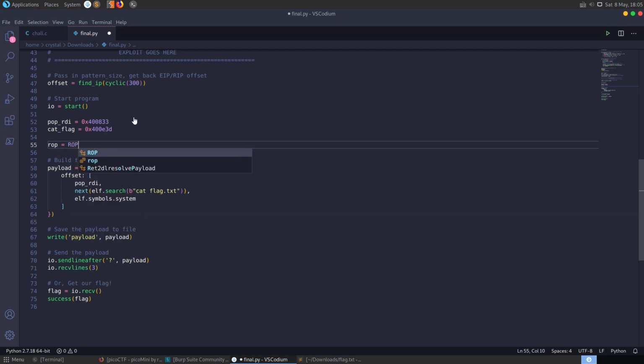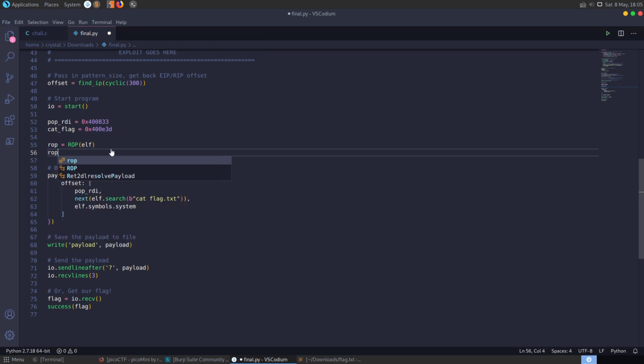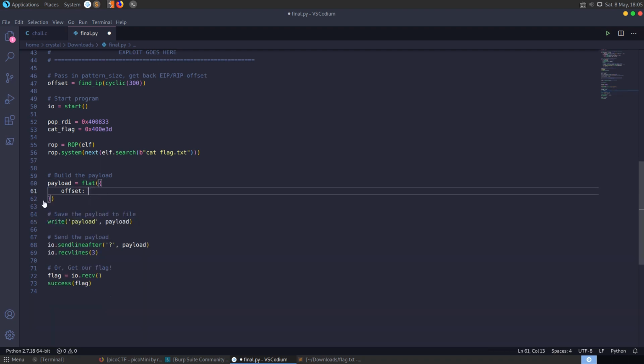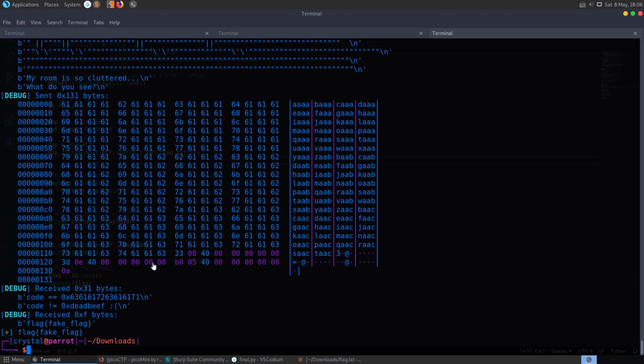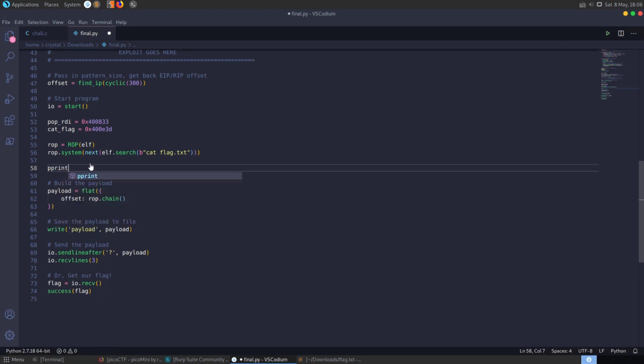So if we say rop is equal to ROP, passing in the elf, and then we know that we can do rop.system because we know system exists, and then we can just pass in this next elf.search flag.txt, and that's going to basically build this all up for us, so that all we need to say is at this offset we just want to send rop.chain, and that should work. Let's test that out as well. That works fine also.